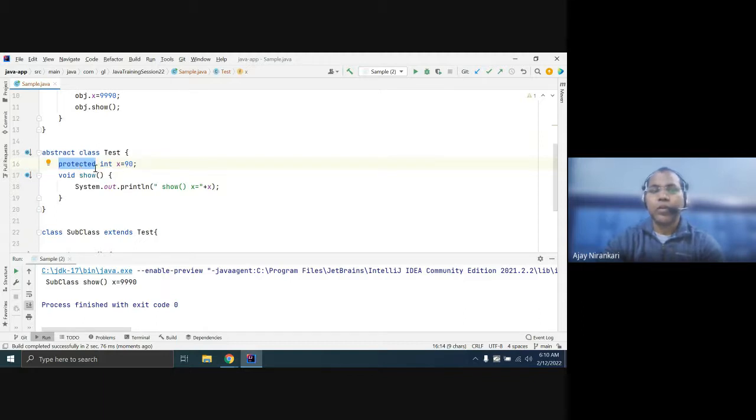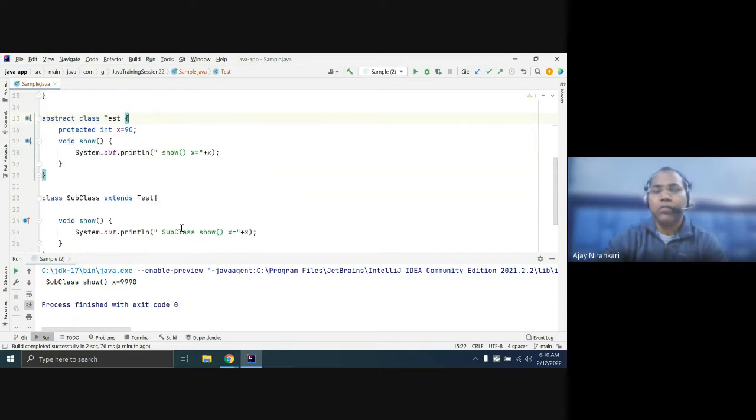Are you getting my point? Sometimes you mark public, sometimes private, sometimes protected. Generally, protected is used for inheritance. If you want to use inheritance, we generally use protected so that the subclass can easily access it. If you mark it private, no one can access it.